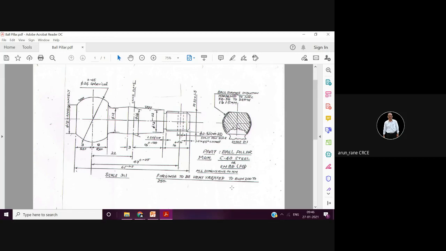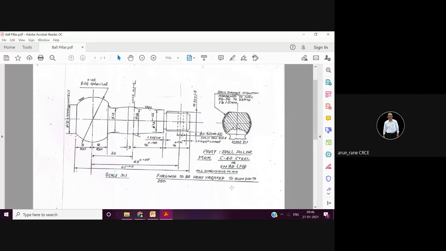Indent means it will go into anything, right? So what is the principle of hardness testing? We take a diamond indenter and penetrate it into the component whose hardness is to be measured. How much it penetrates depends, and that is mapped to a number. Suppose 0.5 mm went in, 1 mm, 2 mm inside.